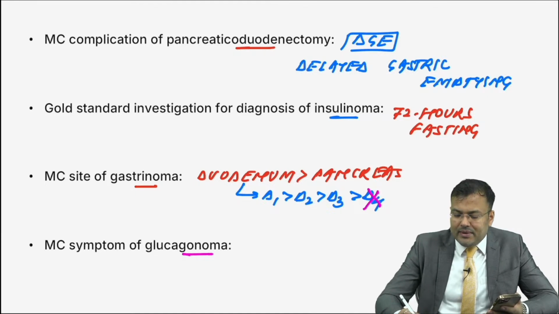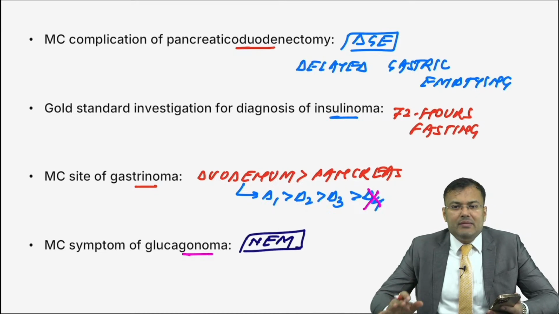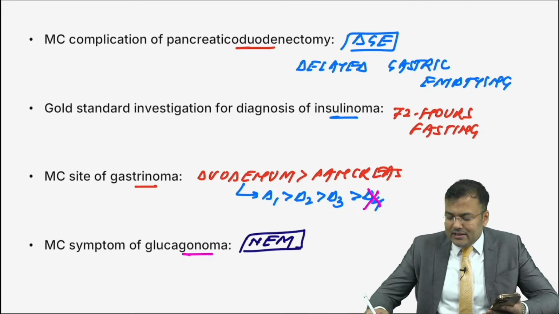It's a typical symptom known as NEM. Can you tell me the full form? So guys, it is necrolytic erythema migrans. So this is necrolytic erythema migrans. Clear? That's the most common symptom.